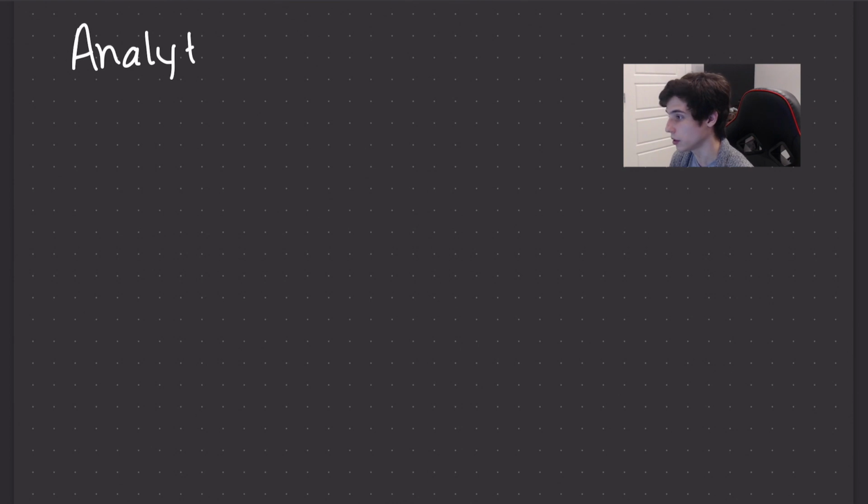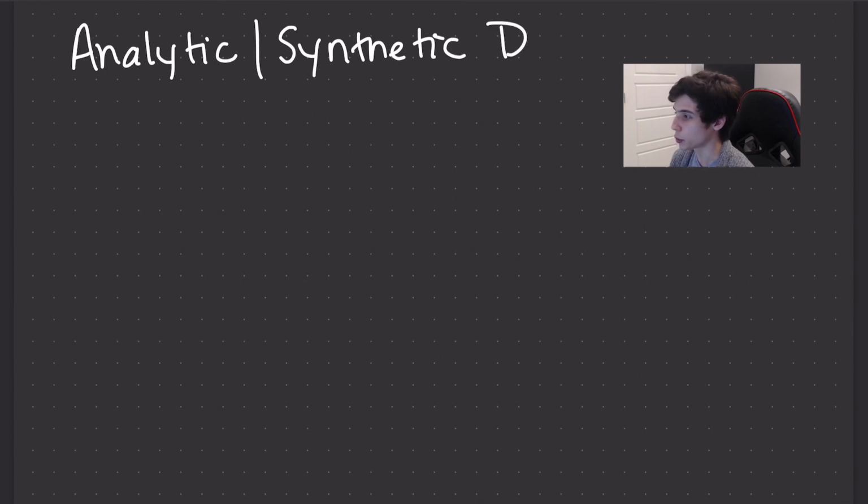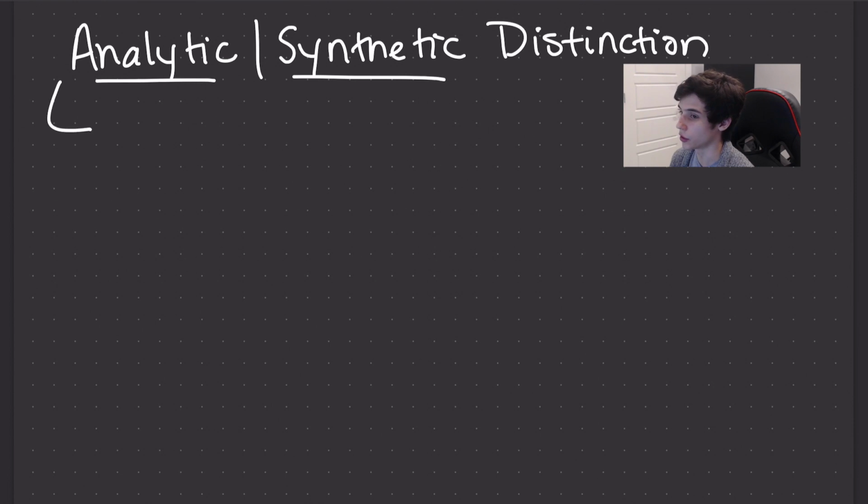Today, we're going to be talking about one of the three famous distinctions that are attributed to statements. One is a priori, a posteriori, which is considered to be an epistemological distinction. I have a video on that. The other one that's not discussed in this video is the distinction between necessary and contingent, and that's considered to be a metaphysical distinction. And then today, we're going to be talking about the analytic-synthetic distinction, which is considered to be a semantic distinction.